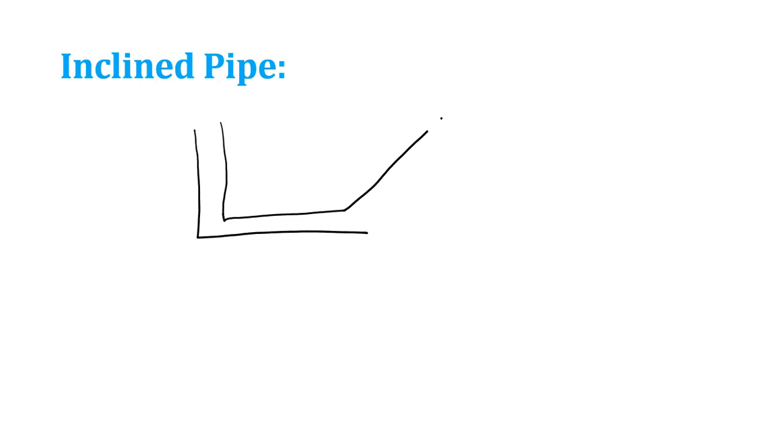This is point 1, this is 2, and this pipe is making an angle theta with the horizontal. I have a fluid here. If I move by distance L inside this pipe, and here the pressure is P, what will be the pressure at this point, P dash? The question is clear to you all.